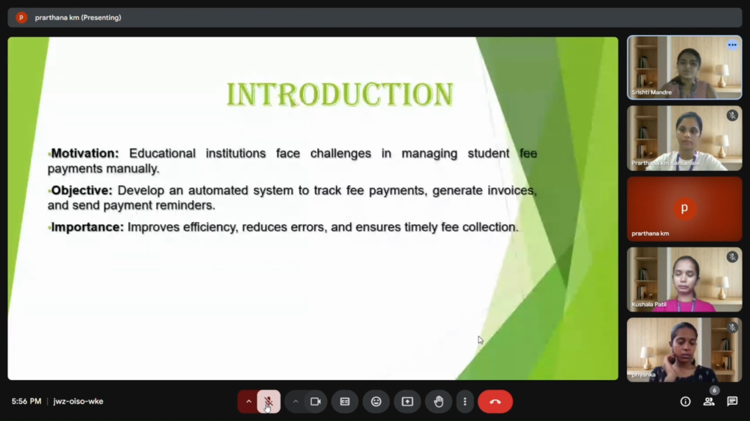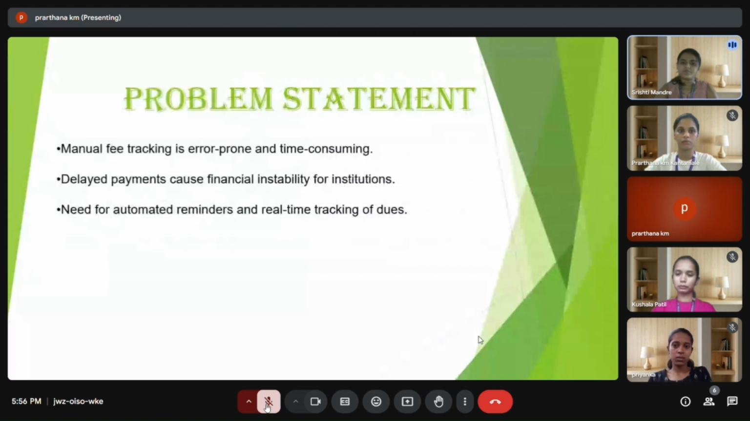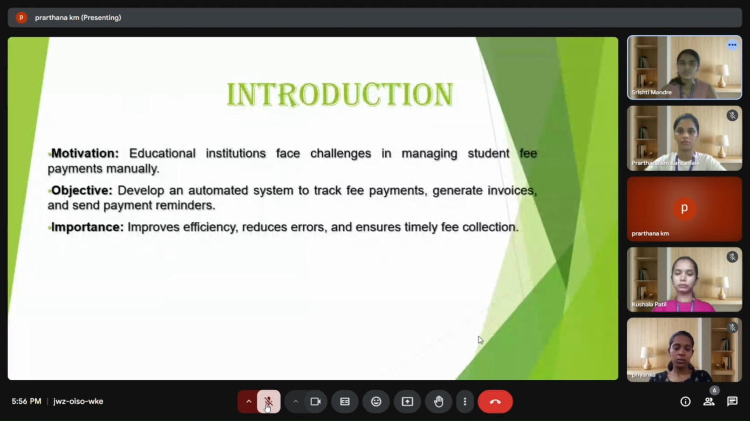The objective is to develop an automated fee management system that simplifies and streamlines the entire process. This system will track individual student fee payments in real time, automatically generate invoices, and send timely reminders for pending or overdue payments. Importance: implementing such a design brings us several benefits, which include efficiency, accuracy, timeliness, and transparency.